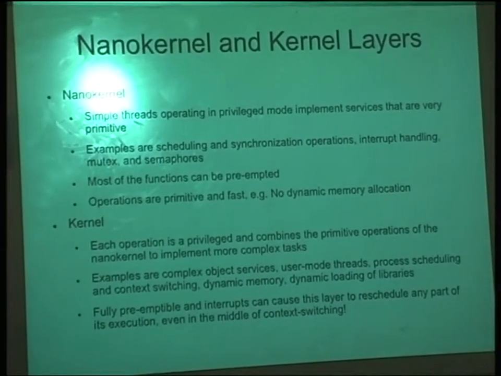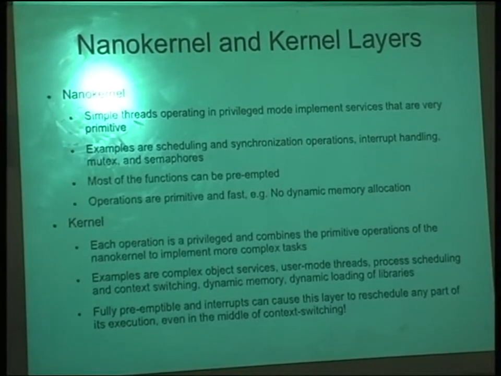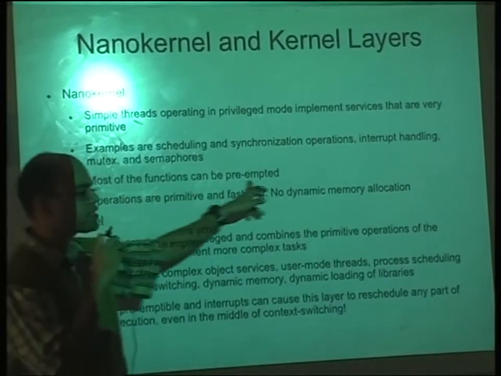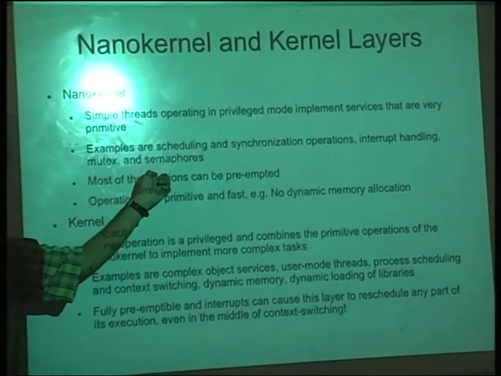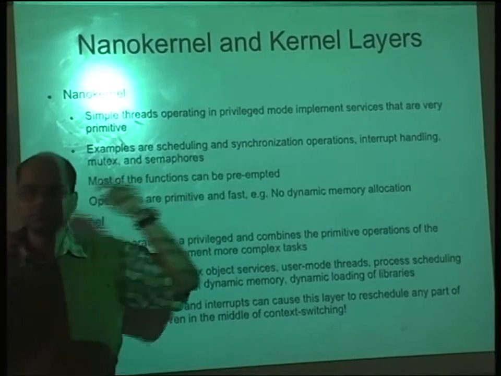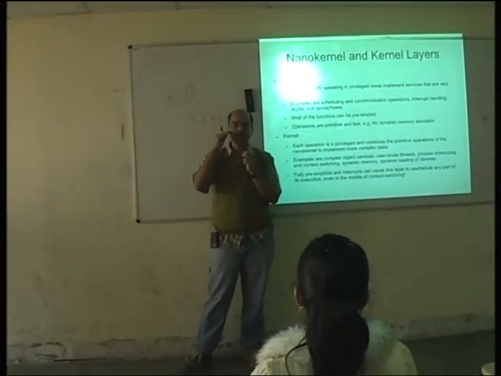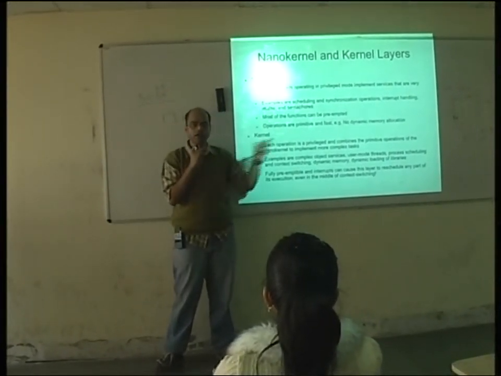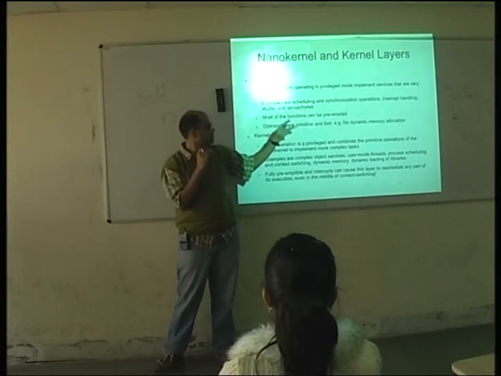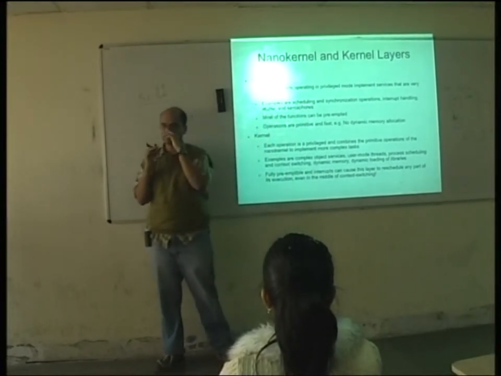So you can run the nano kernel and your phone will start executing simple processes. Most of the functions can be preempted. This is very important. So what is preemption? Stopping and then continuing. So I can stop any instruction at any time and execute something else. So what is the advantage? Why did they decide that almost all the operations should be able to preempt themselves?